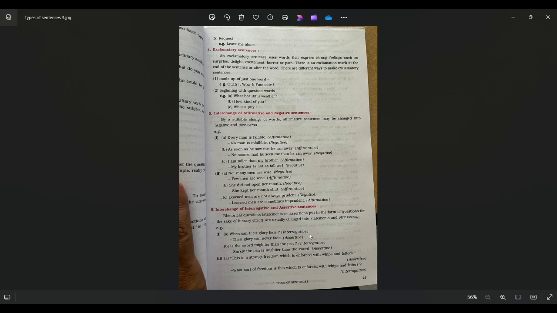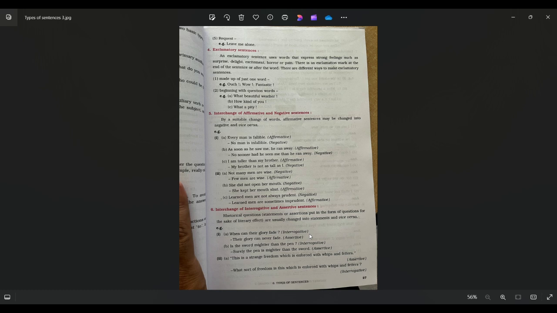There are two question words that are used in exclamatory sentences, that is what and how. For example, what beautiful weather. In that case, this is an exclamatory sentence, and when you say how kind of you, that is not a question but it is an exclamatory sentence that started with how. What a pity, again what. Okay, so two types.